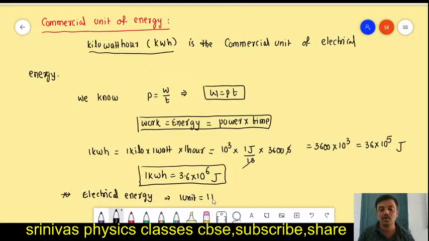If you use 1 kilowatt hour of energy, then we say that we consumed 1 unit. That means 1 unit equals 1 kilowatt hour of energy.